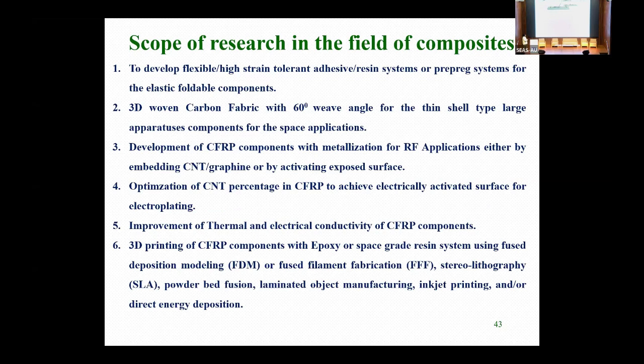The scope of research in the field of composites, what we are looking at here: more emphasis on the development of a flexible, high strain tolerant drilling system that is required for large antennas or large shape components for space. And 3D woven fabric is essential, so that we can have fabric with 3-directional properties that we can utilize in a single layer. Development of CNT is also there, to improve thermal conductivity and electrical conductivity. And 3D printing of composite material. Because we are already in the additive manufacturing zone, composites can also be 3D printed, so that we can get this advantage.